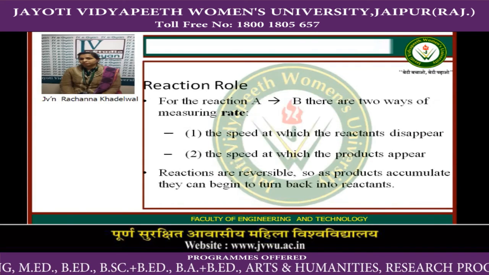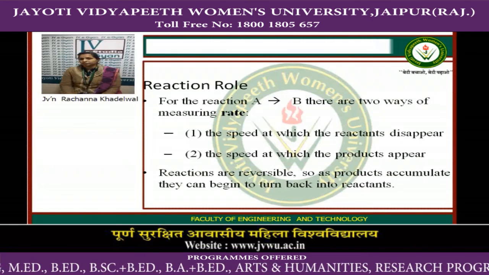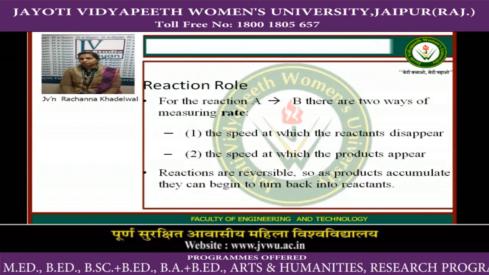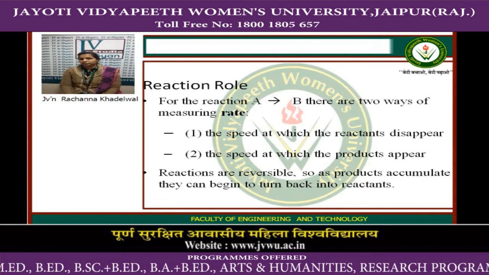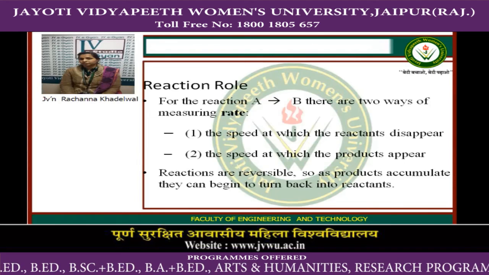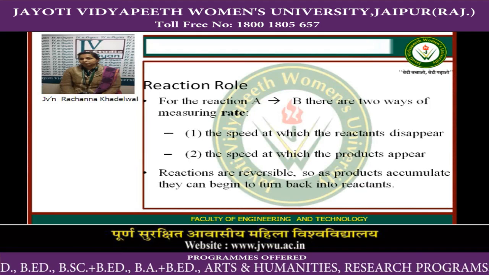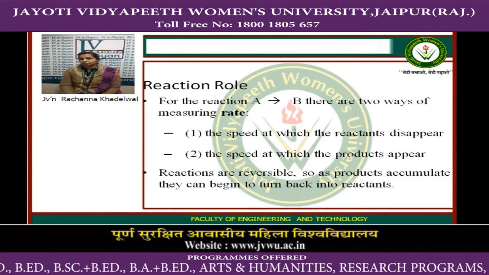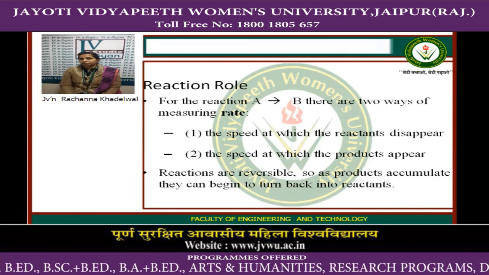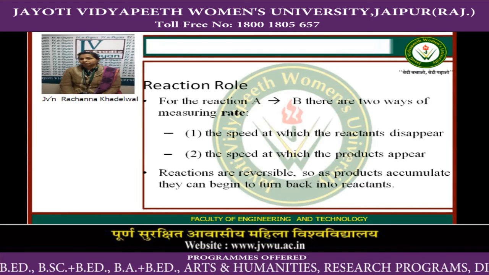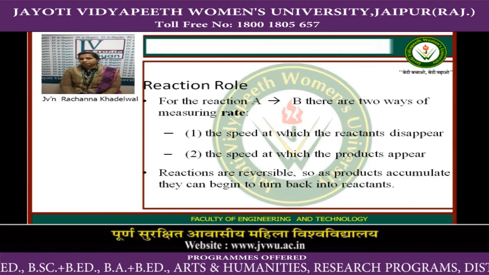Now one more thing we will discuss is the pressure of gaseous reactants or products. Now reaction rate. For measuring rate, we will consider two reactions, A is one reaction and B is another, and we will discuss two ways of measuring rate: the speed at which the reactant disappears, and the speed at which the products appear. Now the reactions are reversible, meaning as products accumulate they can begin to turn back into the reactants.